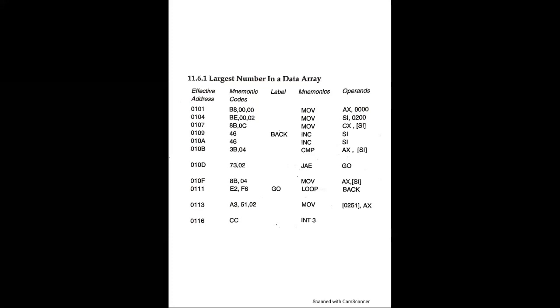At 010D effective memory address, 73H is the opcode of the JAE instruction. 02 is the displacement at the effective location 010E. The program execution jumps from the effective location 010E to 0111H if the carry flag CF is equal to 0. Therefore, displacement is 02.